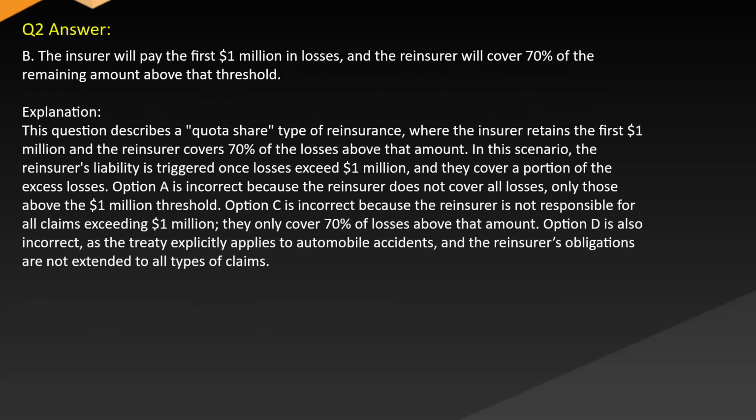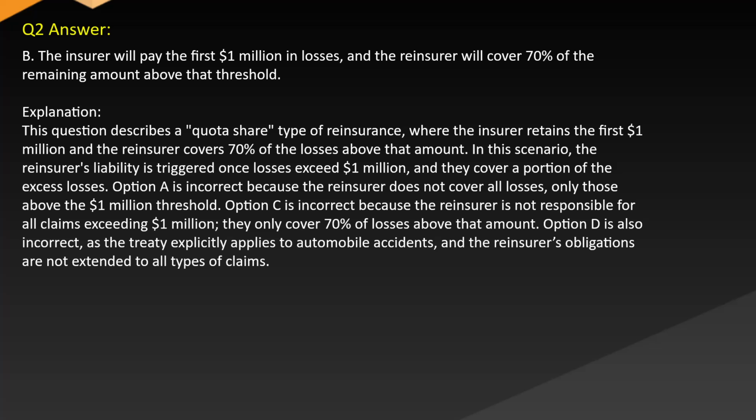Answer: B. The insurer will pay the first $1 million in losses, and the reinsurer will cover 70% of the remaining amount above that threshold. Explanation: This question describes a quota share type of reinsurance where the insurer retains the first $1 million and the reinsurer covers 70% of the losses above that amount. In this scenario, the reinsurer's liability is triggered once losses exceed $1 million and they cover a portion of the